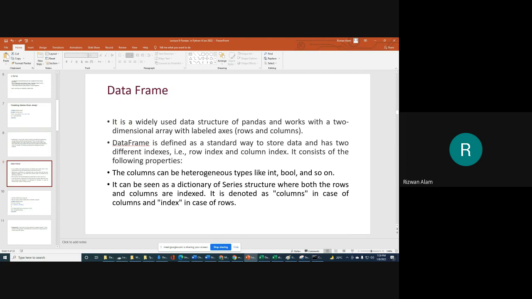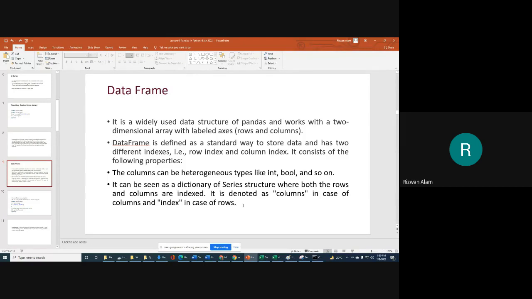If you want to store data about students, for example, the first column will be roll number, which may be an integer, and then marks may be in float. Then if you have names, you can store them in strings. So column-wise it may be heterogeneous, and it can be seen as a dictionary of series structure where both the rows and columns are indexed. It is denoted as columns for columns and index for rows.